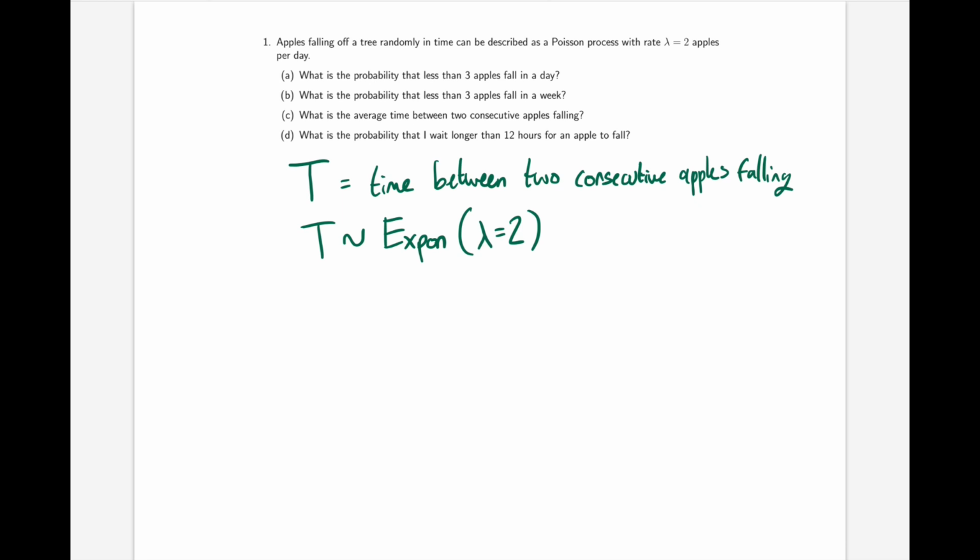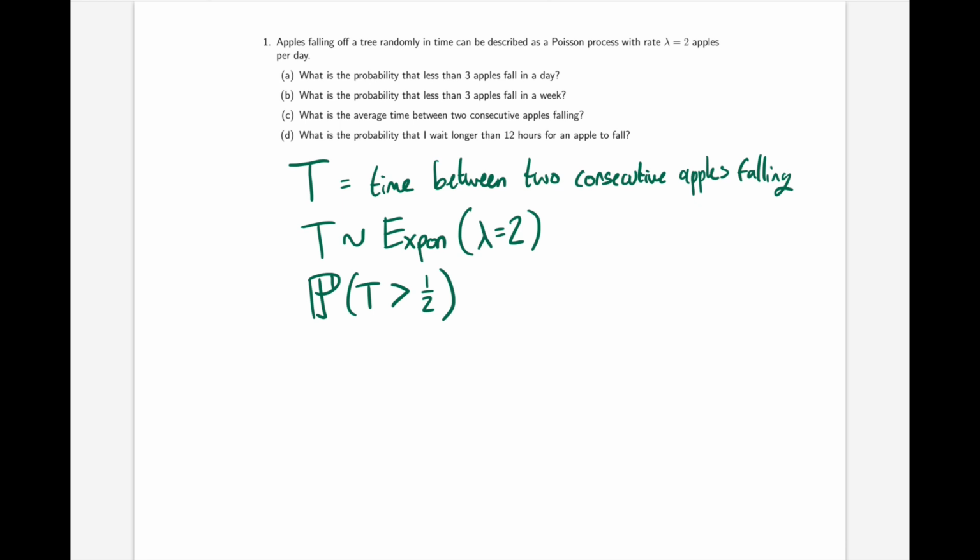Finally, question D is asking, what is the probability that I wait longer than 12 hours for an apple to fall? Now, 12 hours is half a day. So that is the same as asking the question, what is the probability that the time between 2 consecutive apples falling is longer than half a day?